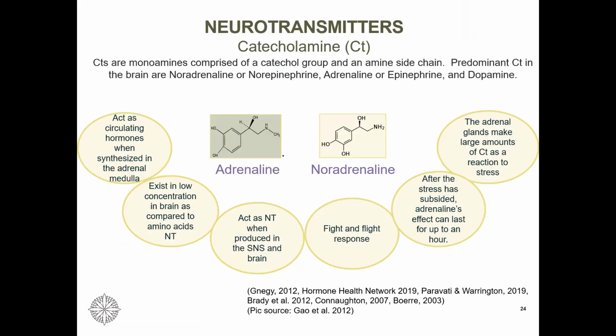Now we talk about catecholamines in this next section. The predominant catecholamines are norepinephrine, epinephrine, and dopamine. Initially we'll talk about adrenaline and noradrenaline, which can also act as hormones. They are present in low concentration in the brain. They act as neurotransmitters when produced in the sympathetic nervous system and in the brain. They are the ones we all know as responsible for the fight and flight response.